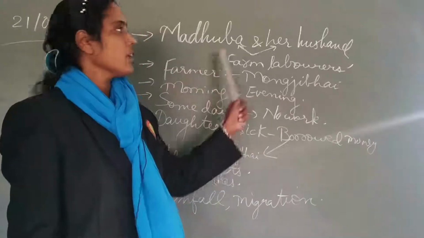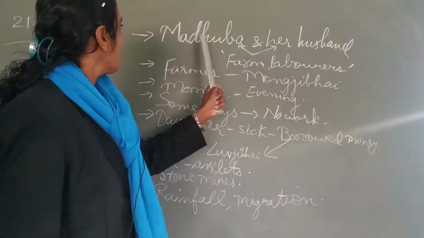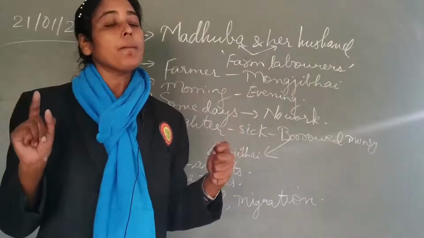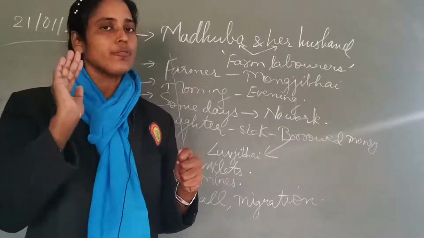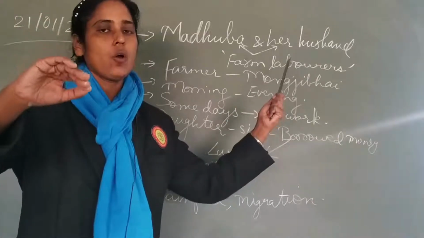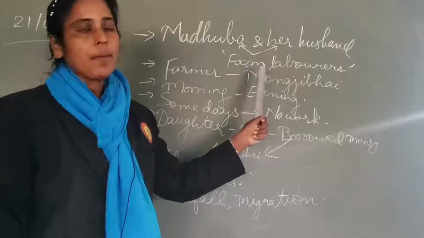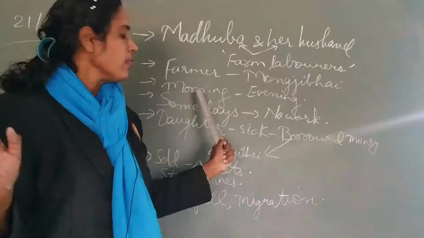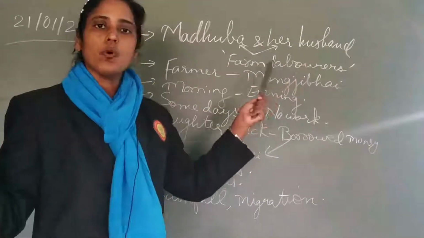So students, here we conclude with some of the points from this incident of Madhuba and her husband. What can we see? That Madhuba and her husband work as farm laborers. We saw in the previous topic, not farmers. Farmers are those who are having their own farms and doing the farming work. Farm laborers are those who help them in all categories of work of farming. And the name of the main farmer here was Mongjibai. They were working in his farm. Then from morning till evening, from 8 a.m. in the morning till 4 p.m., husband and wife both were working.